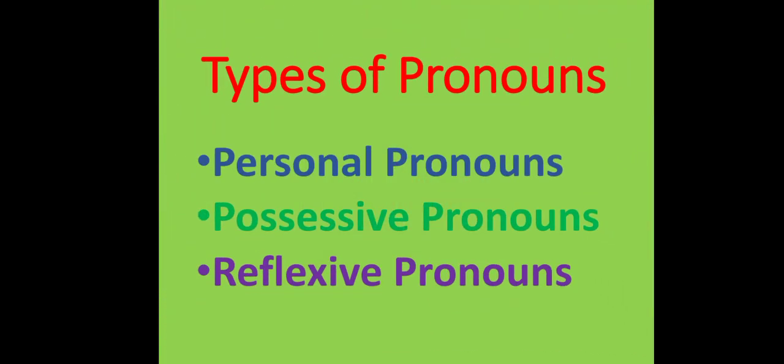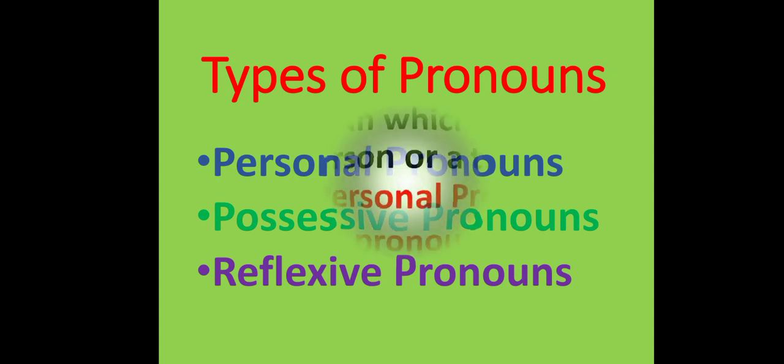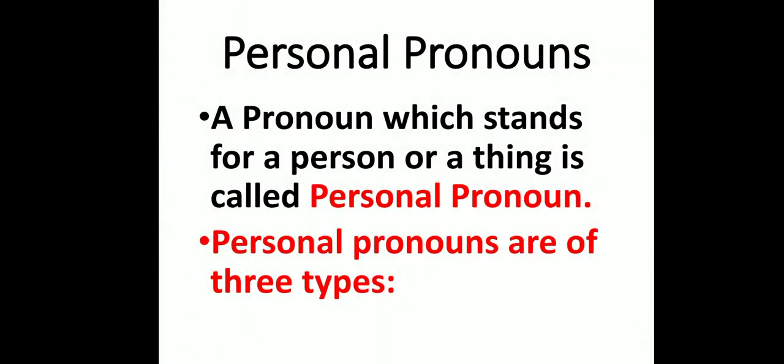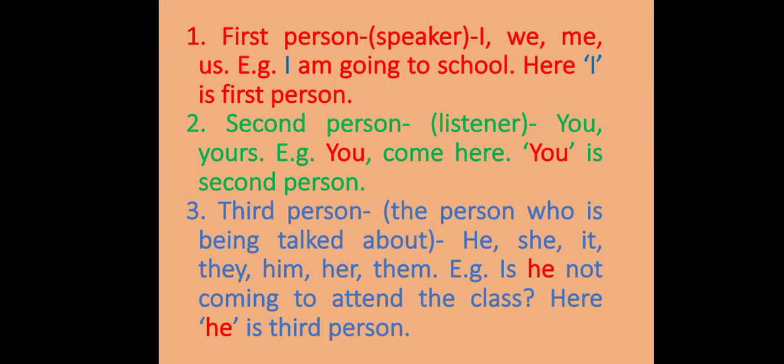Now we will learn about types of pronouns. There are three types of pronouns: personal pronouns, possessive pronouns, reflexive pronouns. The first type of pronoun is personal pronoun. A pronoun which stands for a person or a thing is called personal pronoun. Personal pronouns are of three types. Further, they are categorized into three groups, that is, first person, second person, third person.